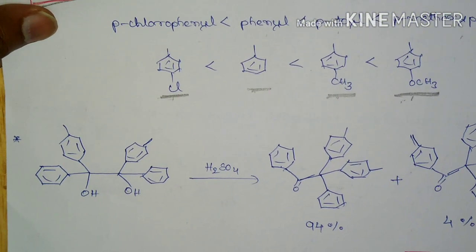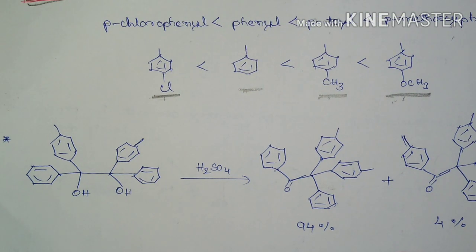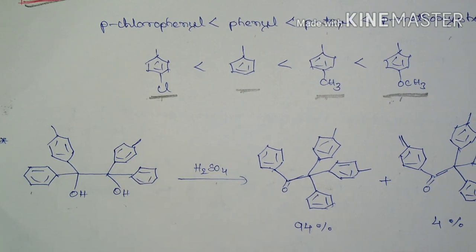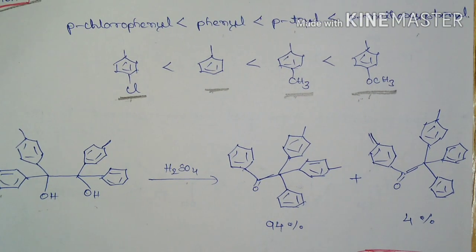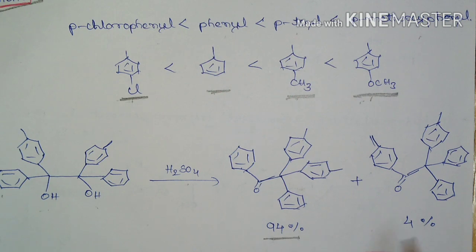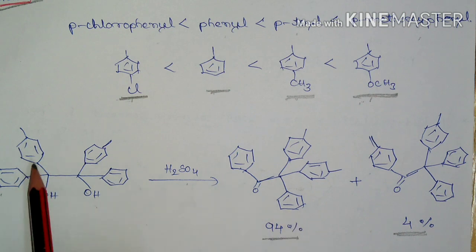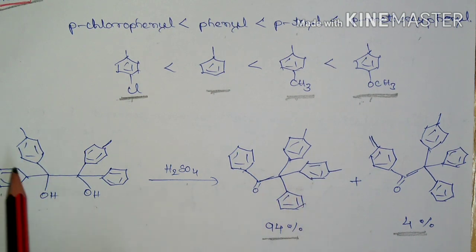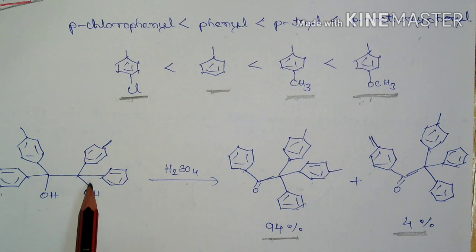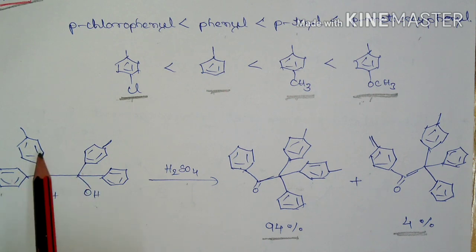And this is the example. Here we have taken the example of a vicinal diol. Here we have a phenyl ring as well as a para-tolyl ring. If it undergoes rearrangement in the presence of H2SO4, it forms 94% of this pinacolone and 4% of this pinacolone. Here you can see the para-tolyl group has migrated from this carbon to this carbon, because the electron